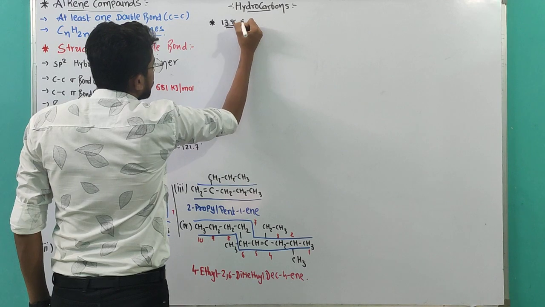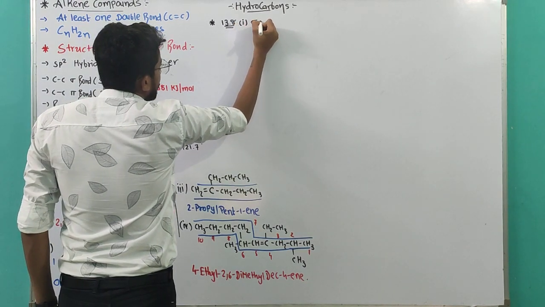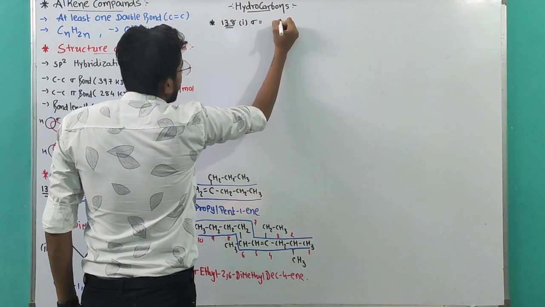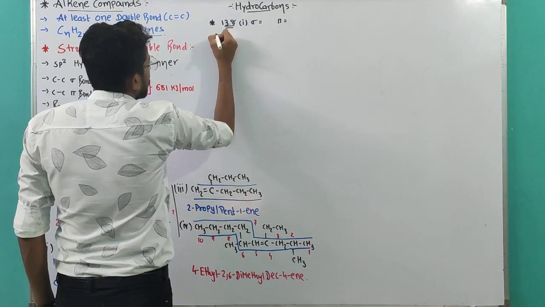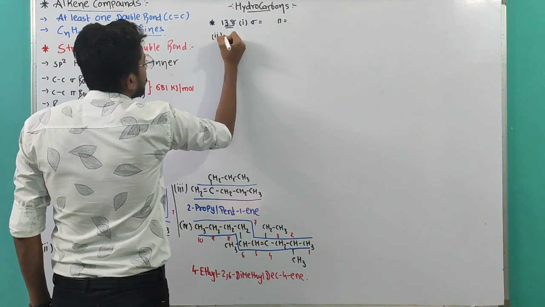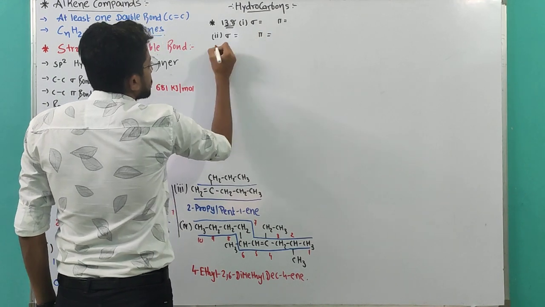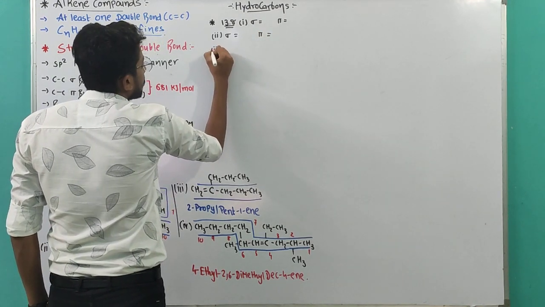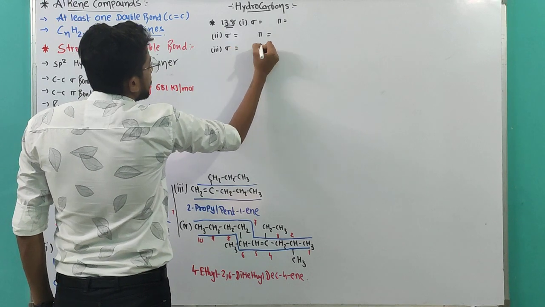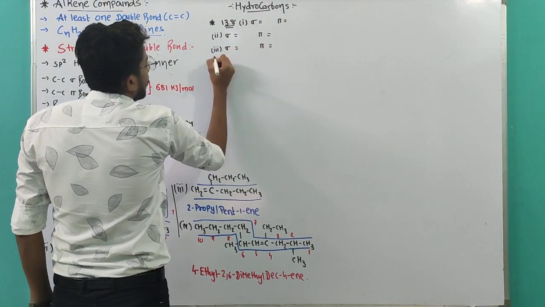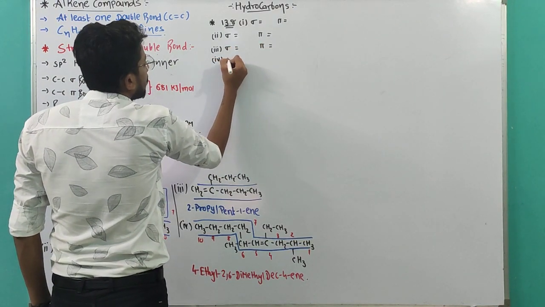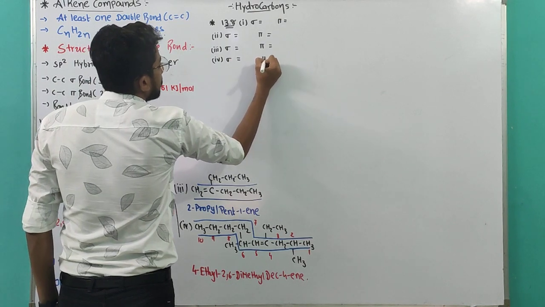Okay, for the first one, sigma bond and pi bonds. For the second one, sigma bonds and pi bonds. For the third one, sigma bonds and pi bond. And for the fourth one, sigma bond and pi bonds.